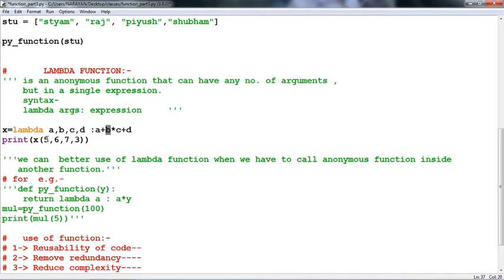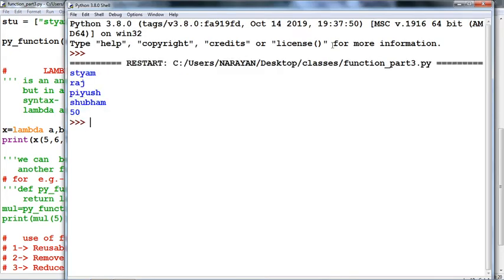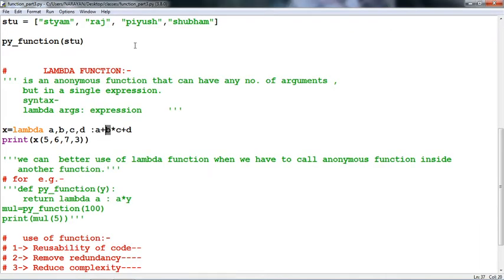So we are going to print x 5, 6, 7, 3. This is the value which is passed to the variable. A refers 5, B 6, C 7, and D refers 3. Now let's check the output of this lambda function. This comes with the output of the previous function.